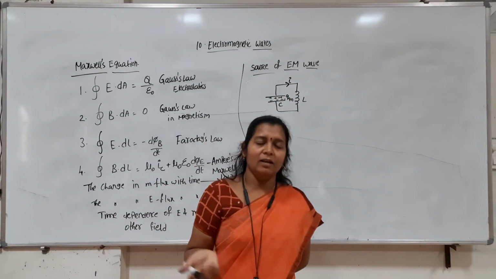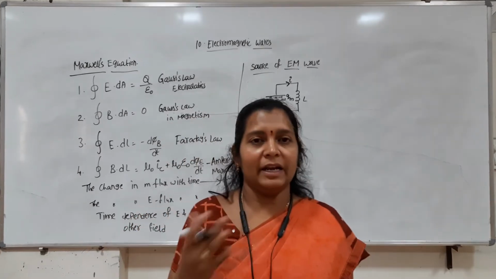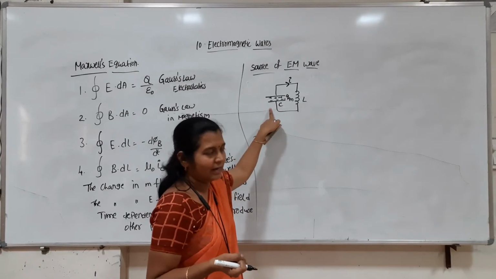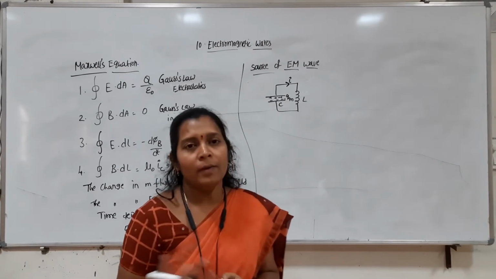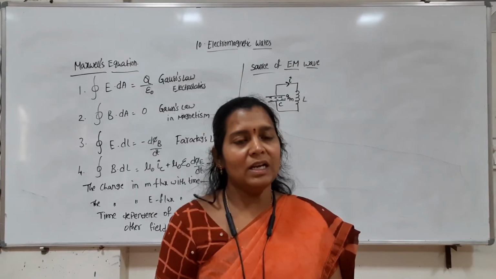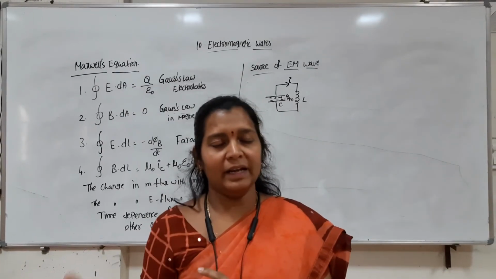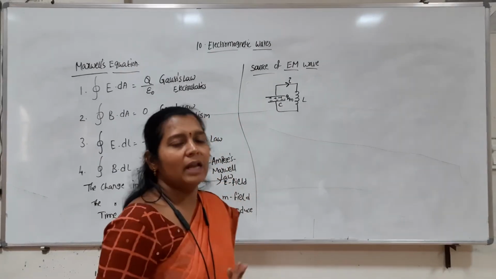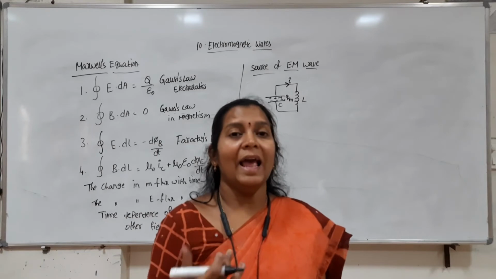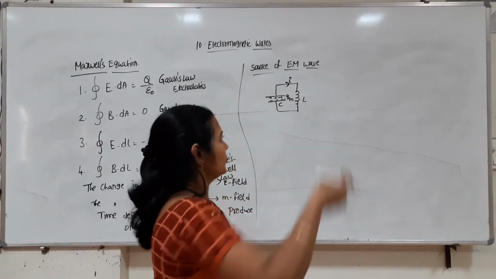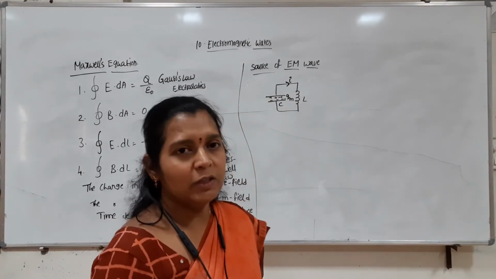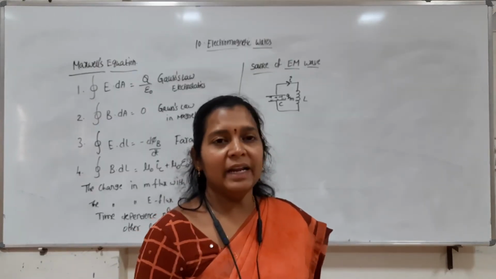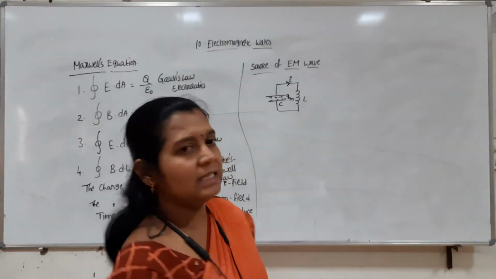The energy oscillates from electrical to magnetic and back. In a capacitor it is stored in the form of electrical energy, and in the inductor in the form of magnetic energy. By this way we can create an electromagnetic wave. So using the LC circuit, we can generate an EM wave. This is one method.